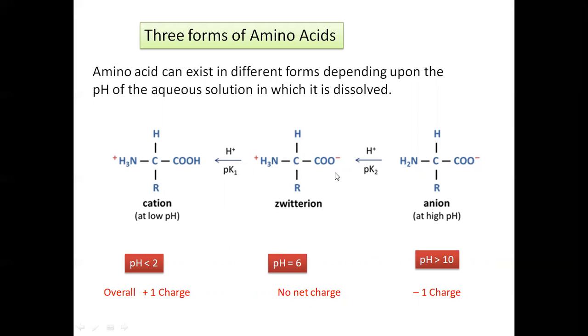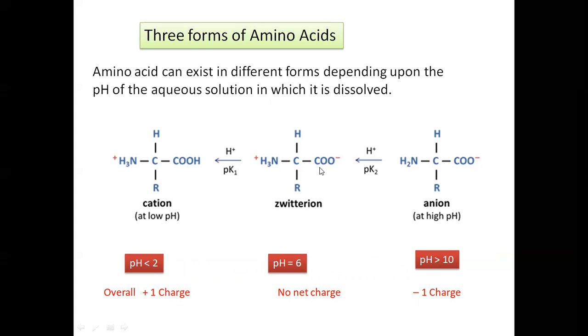In the presence of H plus ion, the Zwitter ion is converted into the C double bond OH structure. This proton is accepted by the negative pole, the C double bond O minus, and it forms the cation. Now see here that NH3 carries the plus charge, so it is a cation and therefore acidic in nature. As it is acidic, it shows a very low pH, less than 2. Why is it acidic? Because NH3 is positively charged, it is a cation, and therefore the overall charge is plus 1.